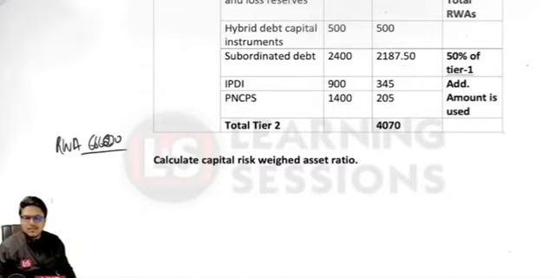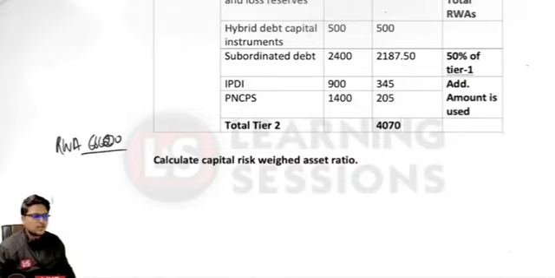Any of the surplus from the PNCPS forms a component of the tier 2 capital. Also the RCPS, redeemable cumulative preference shares, also form part of the tier 2 capital. Surplus also forms part of the tier 2 capital.